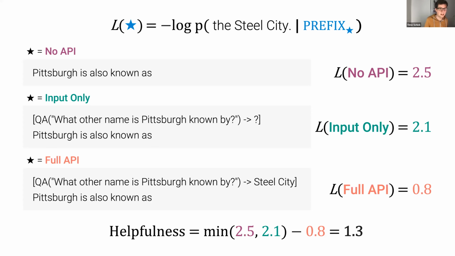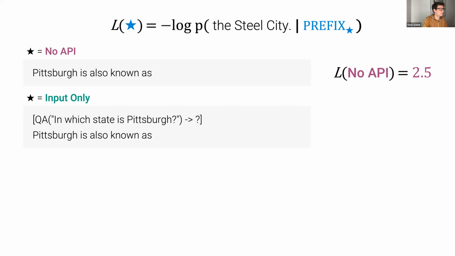Let's take another API call from the ones that we've just seen. In this case, let's take the one where the model asked in which state is Pittsburgh. Again, in our input-only variant, we might get a loss that is roughly the same as the original one because we don't really add any useful information. Let's say we get 2.4 in this case.